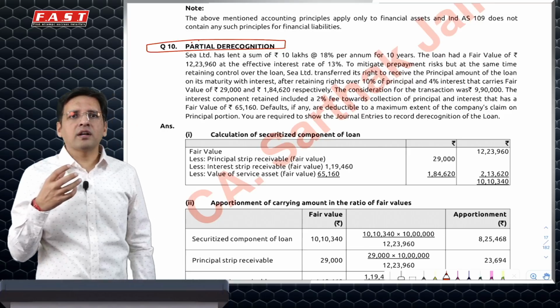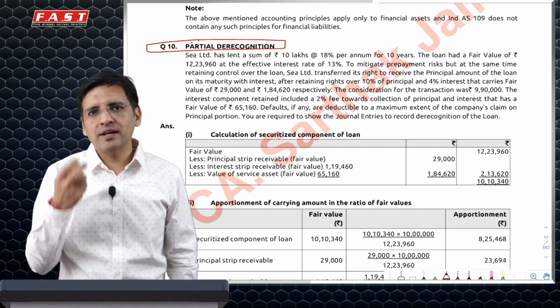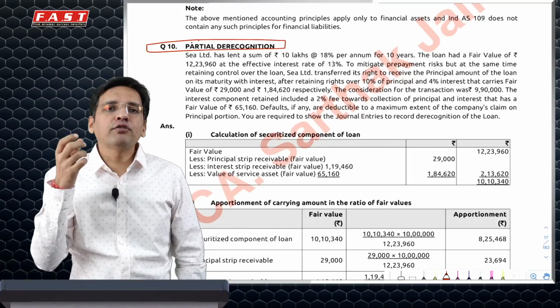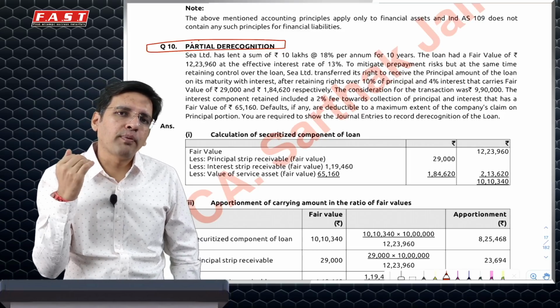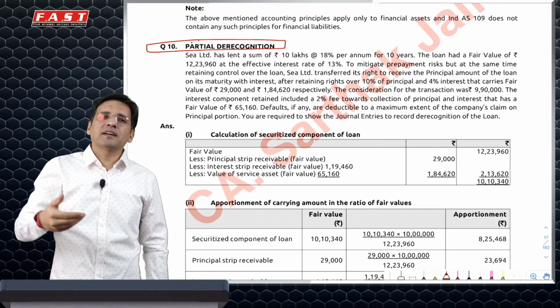Whatever money I've got, should I recognize that as cash bank debit to asset? No, because there could be a gain or loss element in it. How do I calculate that? So I need to first calculate the cost of the component which I have sold, or the carrying amount of it. How do I calculate that?